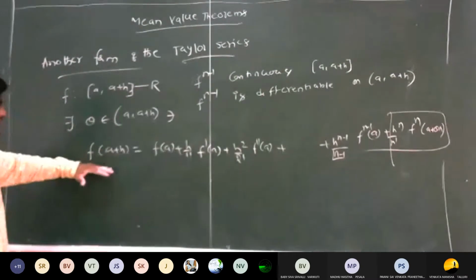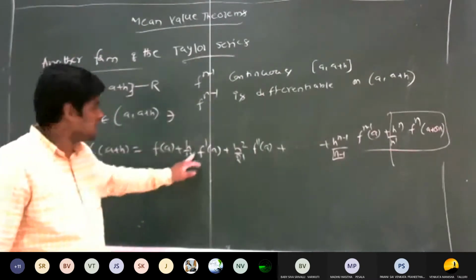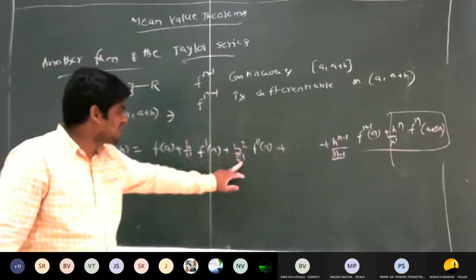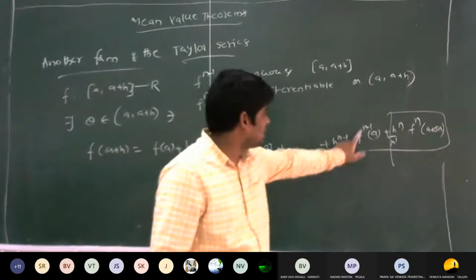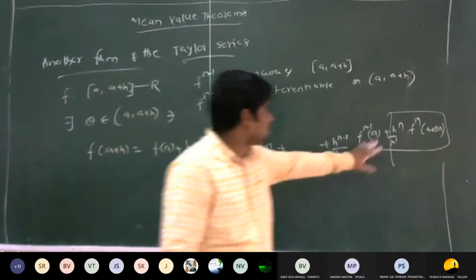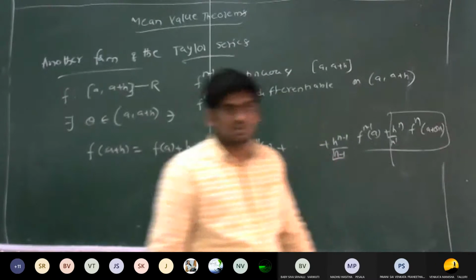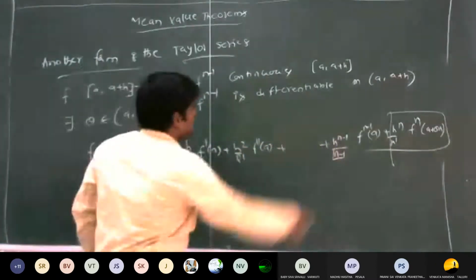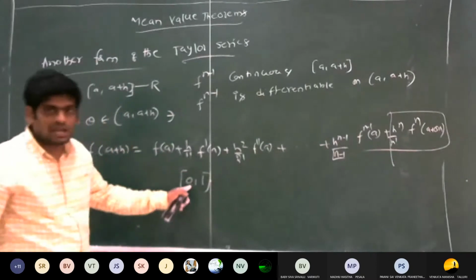to use this formula. That is f of a plus h is equal to f of a plus h by 1 factorial into f dash of a plus h square by 2 factorial into f double dash of a plus and so on, plus h power n minus 1 by n minus 1 factorial into f n minus 1 of a plus h power n by n factorial into f n of a plus theta h. Here a means the initial point of the interval.